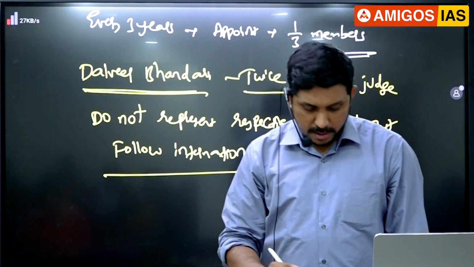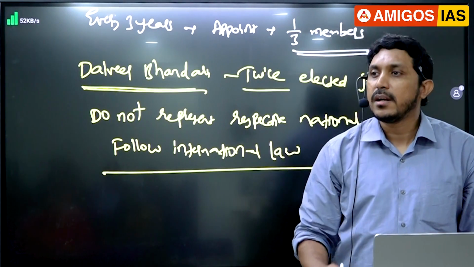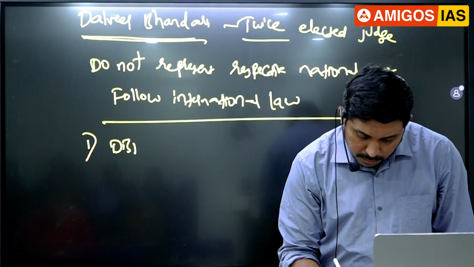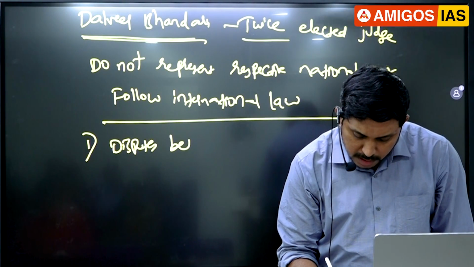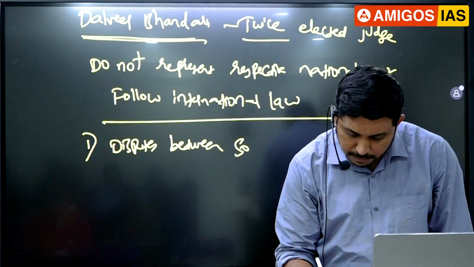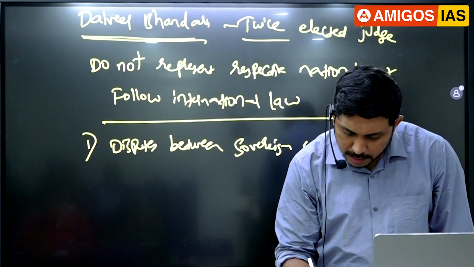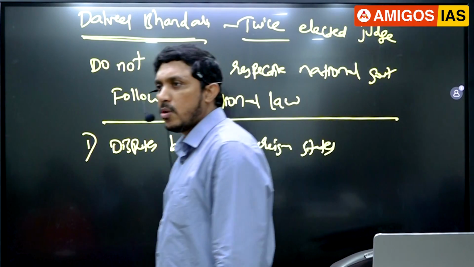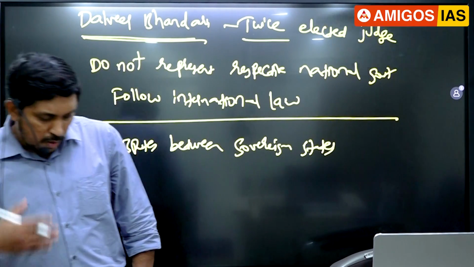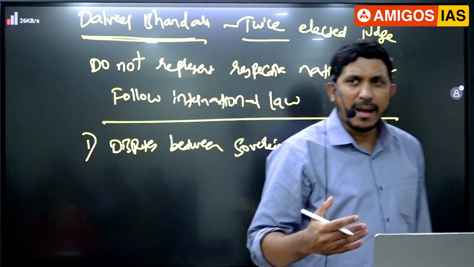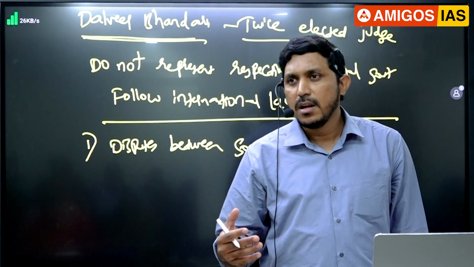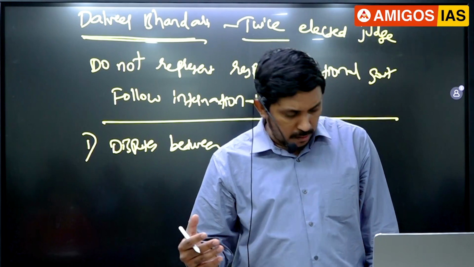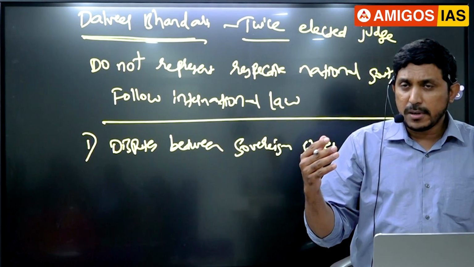Here you can say one point, guys. ICJ jurisdiction: first thing, guys, it decides disputes between sovereign states. ICJ. India, Pakistan, and any member of the UNO, guys. 193 members are there, no? So any member is fine. Palestine and Vatican City are observer members, not full members, guys. Okay. Fine.